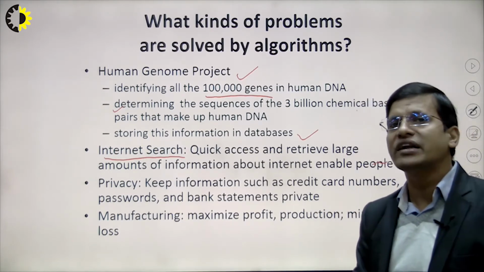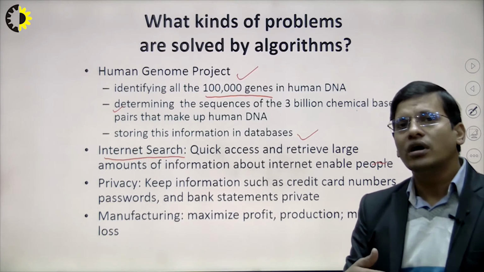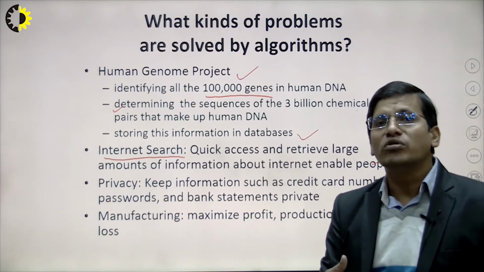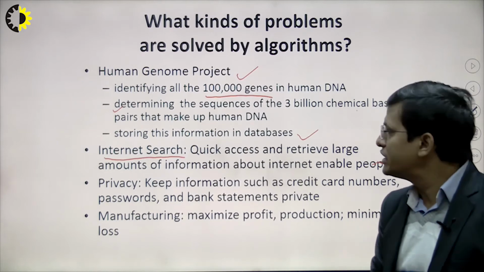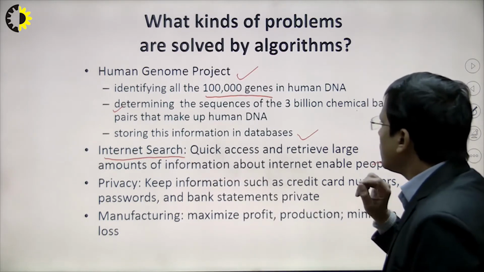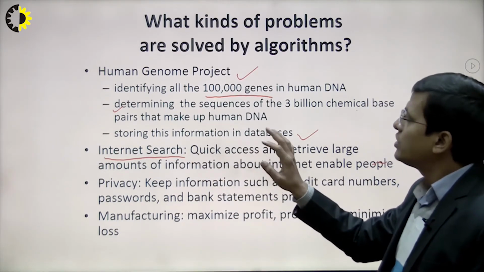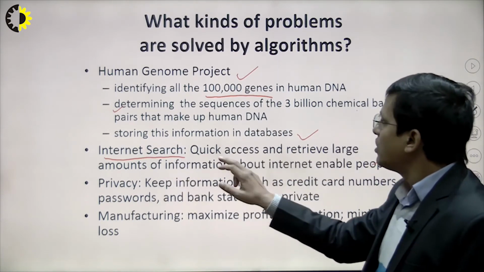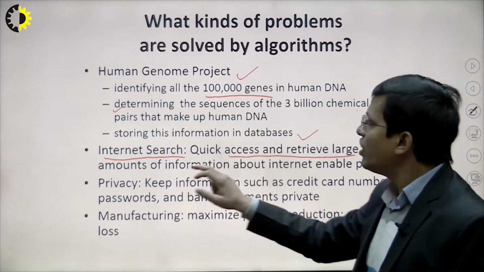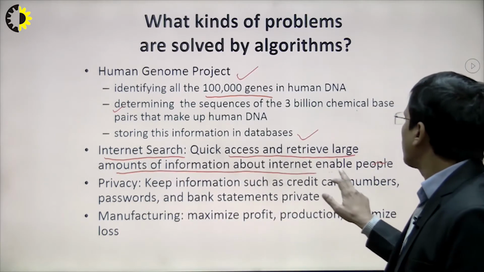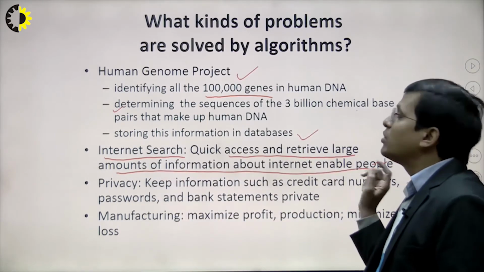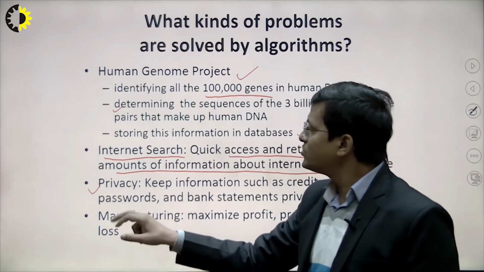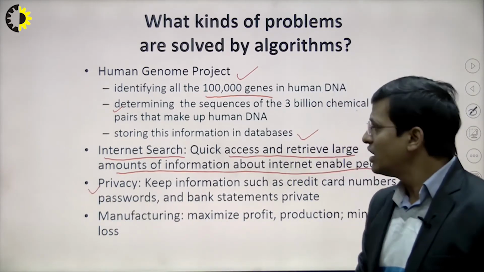On the basis of that algorithm, Google gives some output based on whatever you search on the internet. So this is also a part of algorithms, because we are trying to find the access and retrieval of a large amount of data from the internet enabled by people.